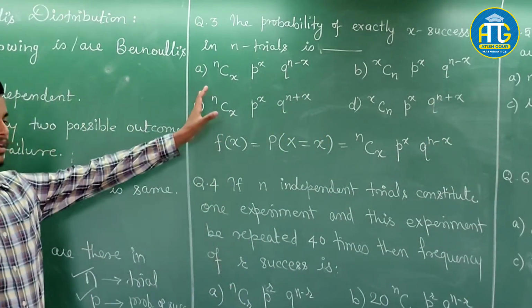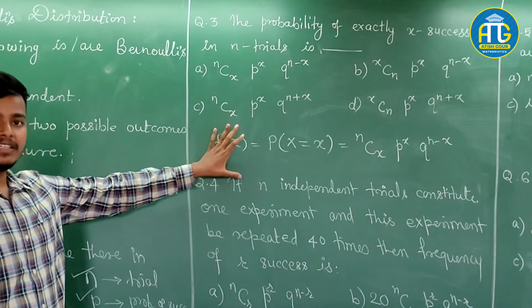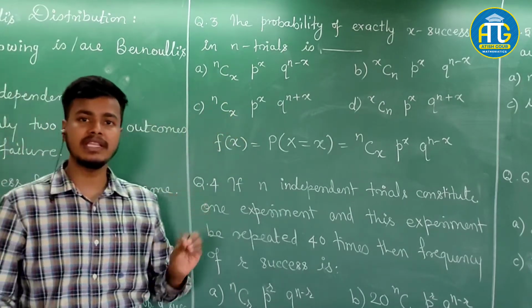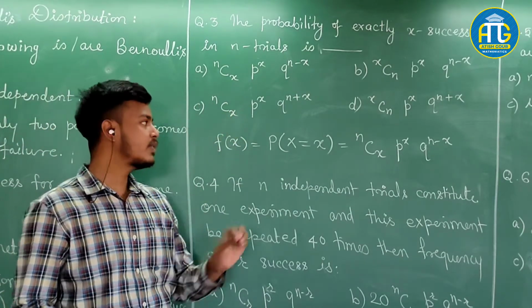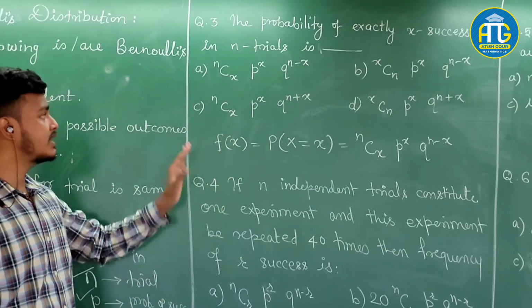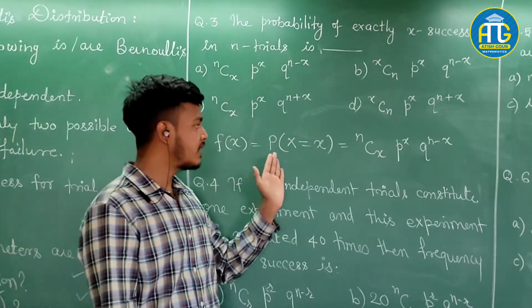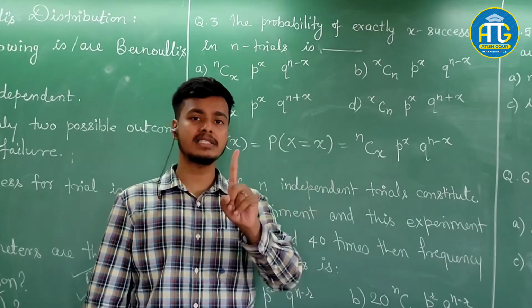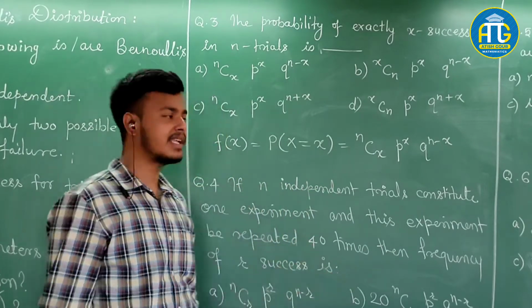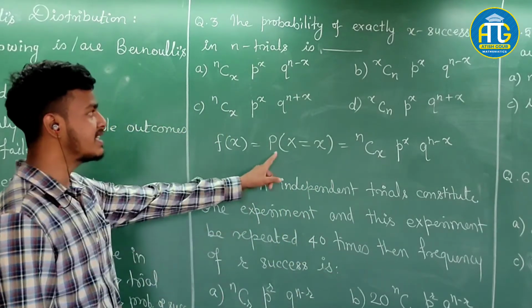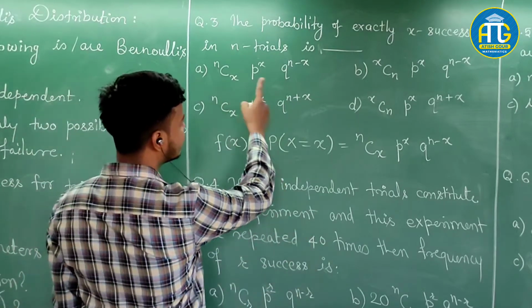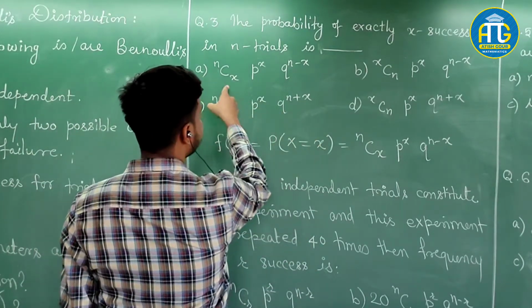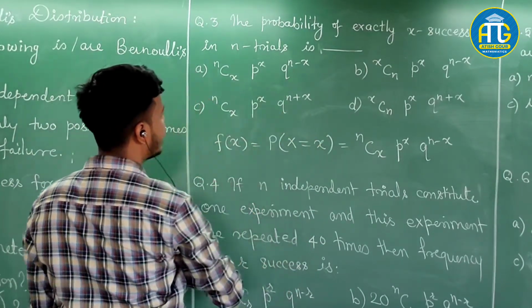So the correct answer is nCx p^x q^(n-x).